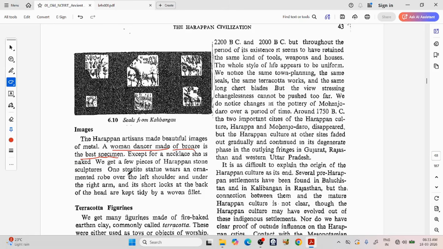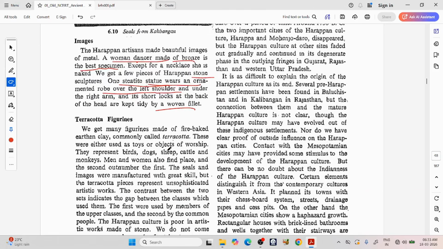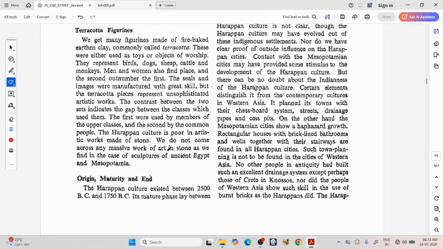We get a few pieces of Harappan stone sculptures. One steatite statue wears an ornamented robe over the left shoulder and under the right arm, and its short locks at the back of the head are kept tidy by a woven fillet. So see, this is the dancing girl. This is called the bearded king. Okay, when we read the new NCERT, we will see the figures. Okay, dancing girl and bearded priest.